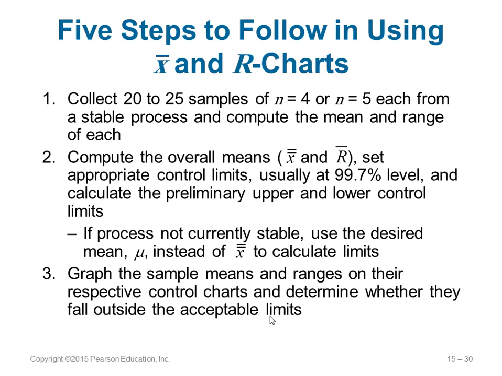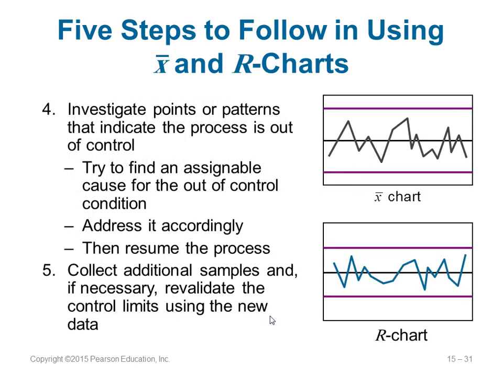99.7% level. You can calculate the upper and the lower limits. If the process is not stable and if you don't have x double bar, you can use the mean of the sample means to calculate the limits also. Then graph them, put them in a graph to get the upper limit and the lower limit. If it is between the limits, then you can say it is in control. If it is beyond the limit, then you can say it is not in control.